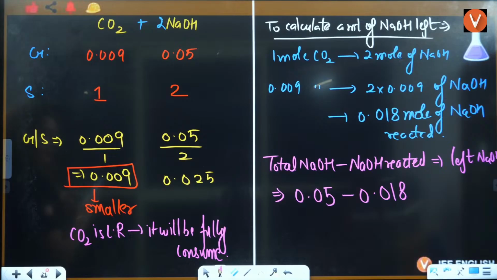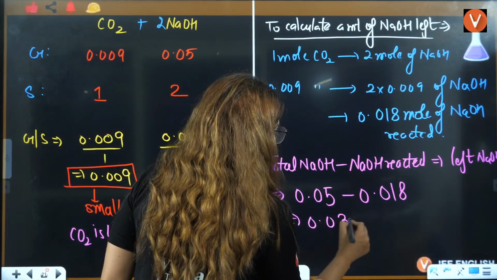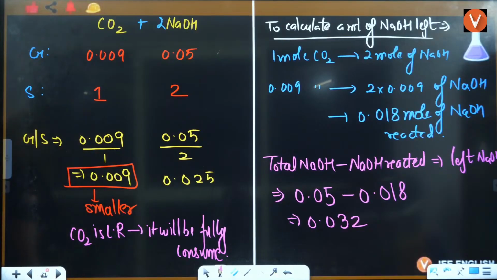Wait a minute, 0.05 minus 0.018, that is 0.032, or 0.042? 0.05 minus 0.018, 0.032. It is coming out to be 0.032. Okay.